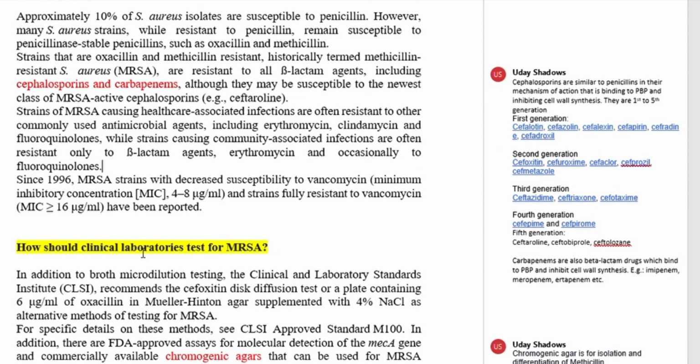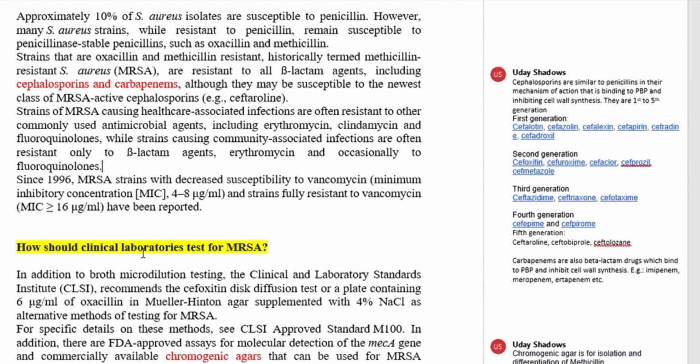What is frightening here is, since 1996, methicillin-resistant strains with decreased susceptibility to vancomycin, that is minimum inhibitory concentration of 4 to 8 microgram per ml, and strains that are fully resistant to vancomycin, which is determined by minimum inhibitory concentration of more than or equal to 16 microgram per ml, have been reported. This is quite frustrating because vancomycin was the choice of drug for methicillin resistant Staphylococcus aureus infections.